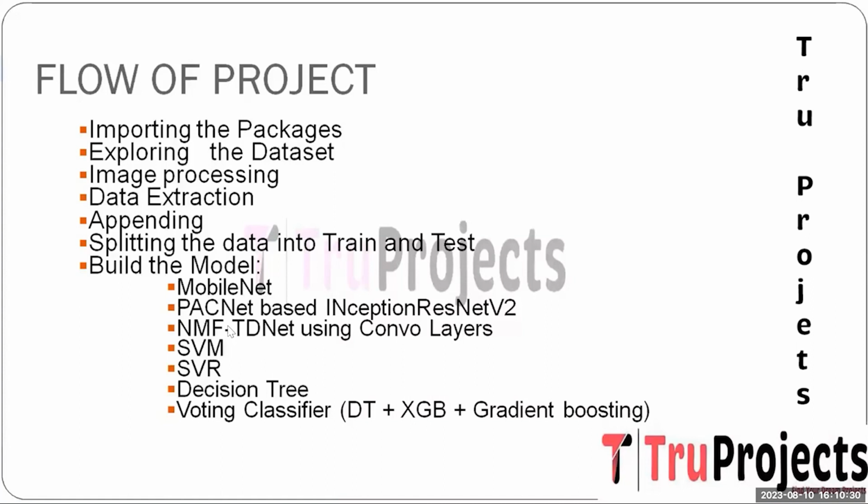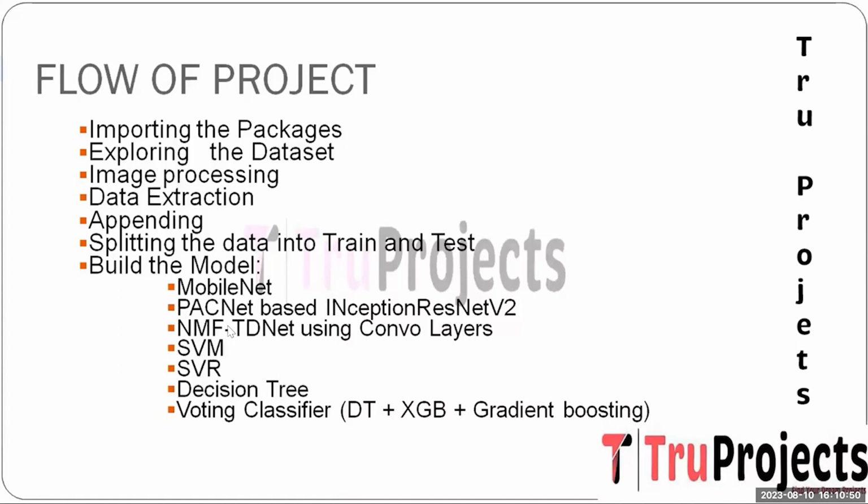And the next one is SVR. It stands for Support Vector Regression. It is used for regression tasks. It aims to predict the continuous value by finding a regression hyperplane. It predicts the clinical score related to Alzheimer's disease progression, enabling the estimation of disease severity from the extracted features.